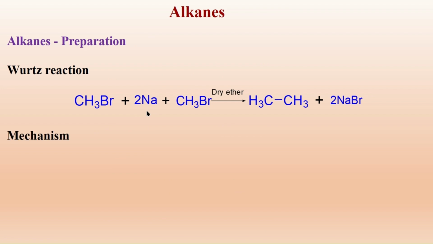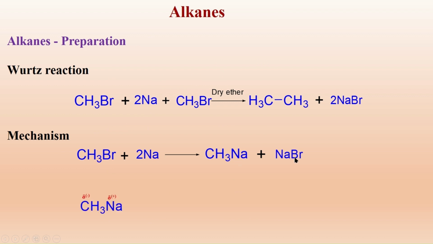Though a metal is used, it follows a different mechanism. One mole of methyl bromide reacts with 2 moles of sodium. The sodium in the polar solvent gets polarized and it gives rise to methyl sodium and sodium bromide.